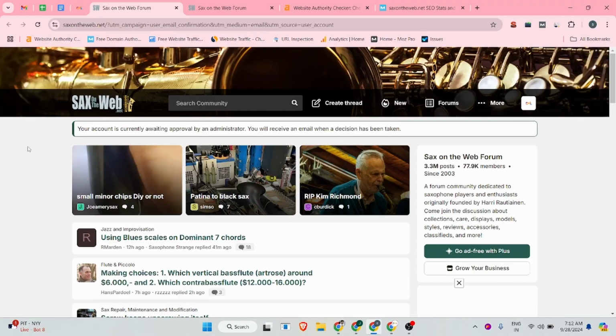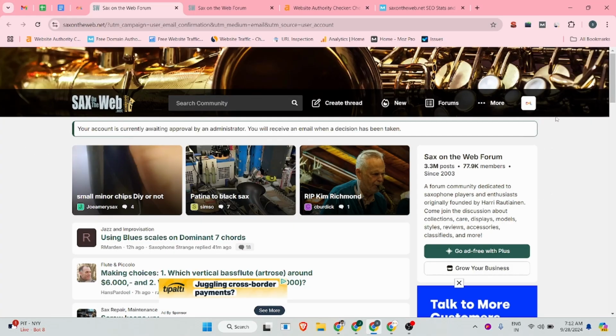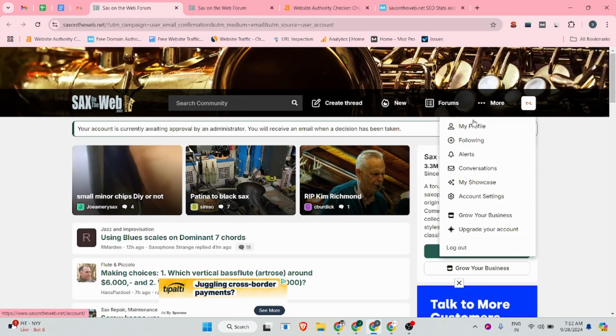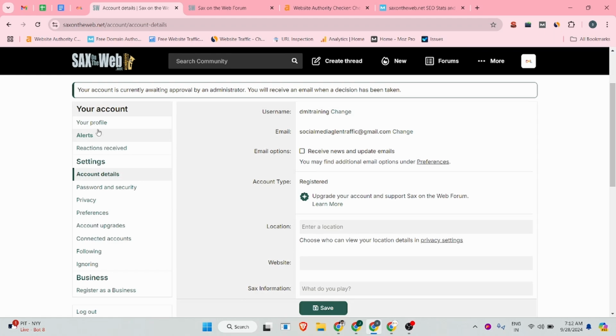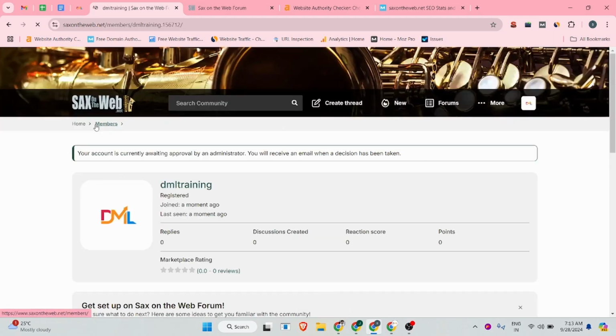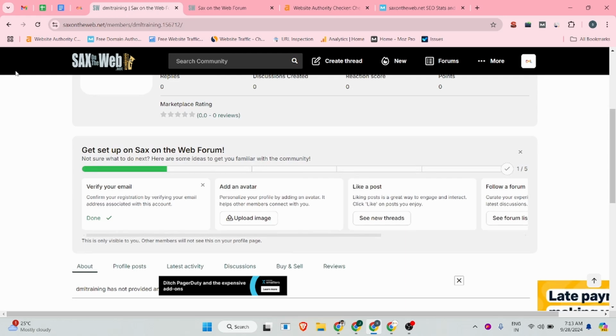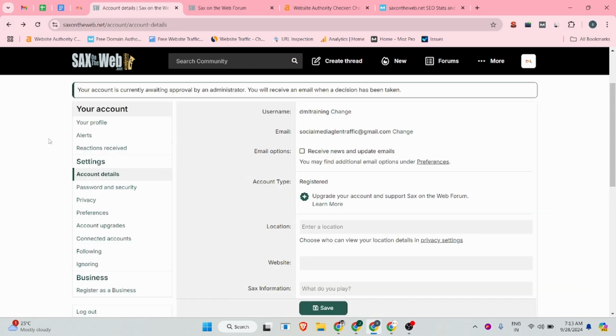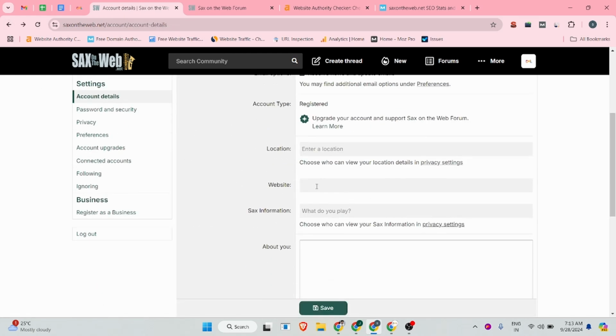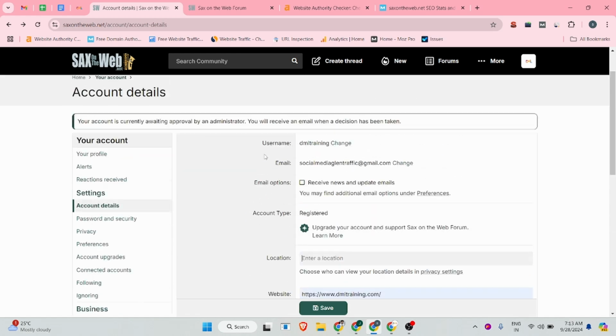So our account is successfully verified, and after that you can click on the account settings button. Click on the profile. Go back, okay, account details, and there you can add your website URL, and there you can add your location.